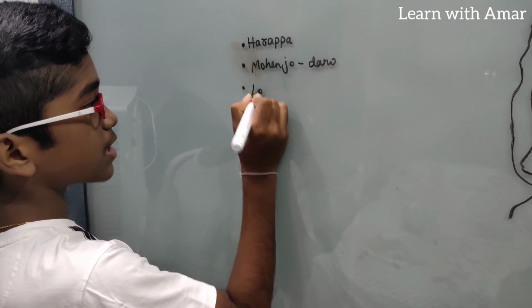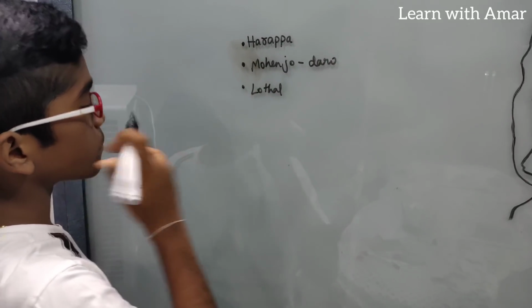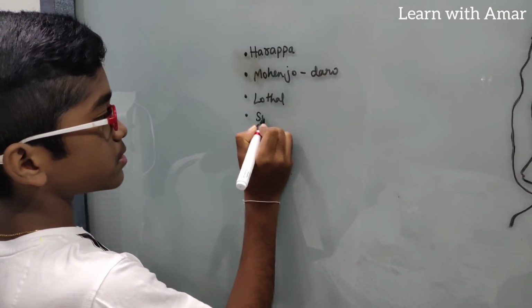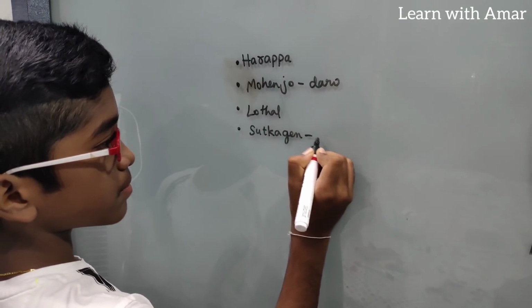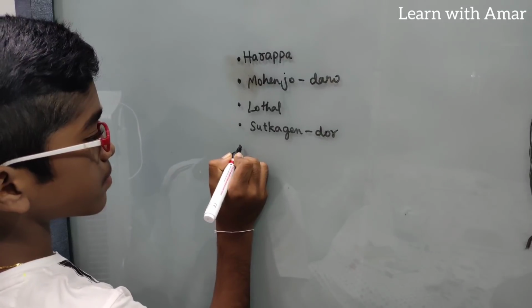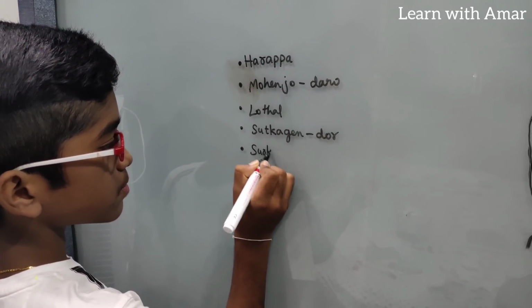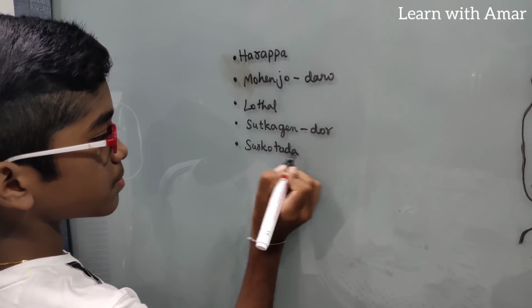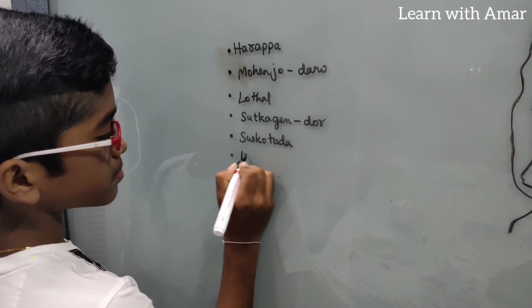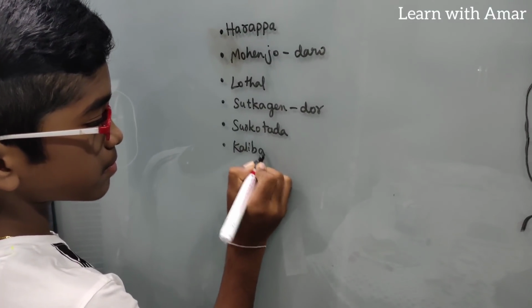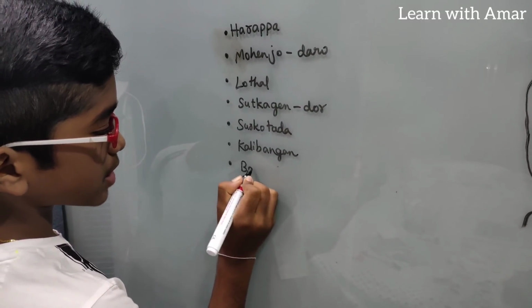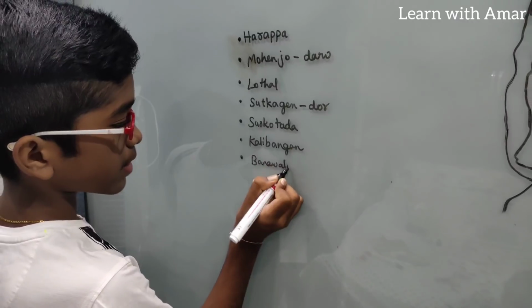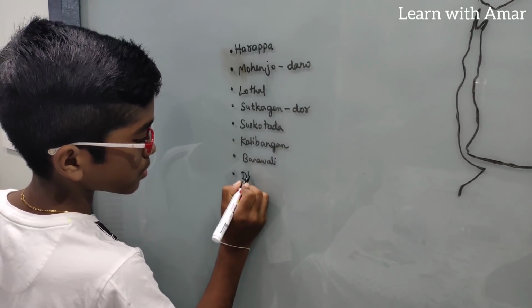And also we find Lothal, then Sutkagen Dor, Surkotada, Kalibangan, Banawali, and Dholavira.